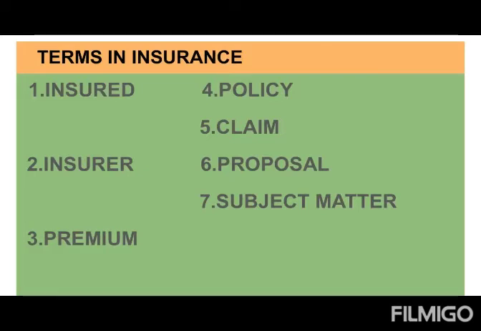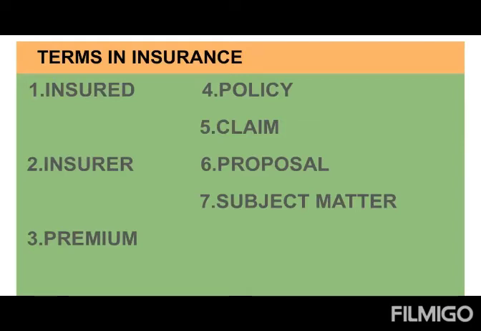And the third term used in insurance is called as premium. So I told there is an agreement made between two parties, insured and the insurer. Insurer gives an assurance, in case loss comes, I will be giving some amount of compensation. But why is the insurer giving the compensation? Because insured is paying some amount of money periodically or on lump sum basis. So that amount paid by insured to the insurer is called as premium. The premium is called as the consideration for which the insurer agreed to insure the insured.